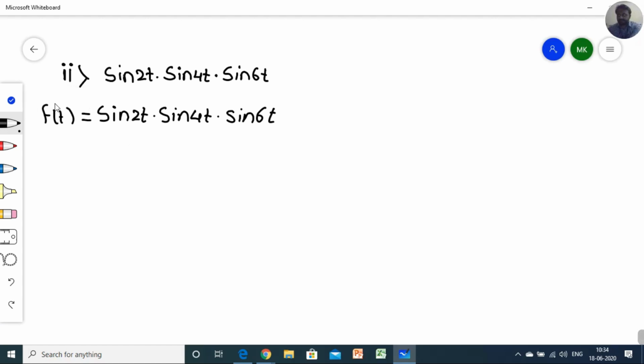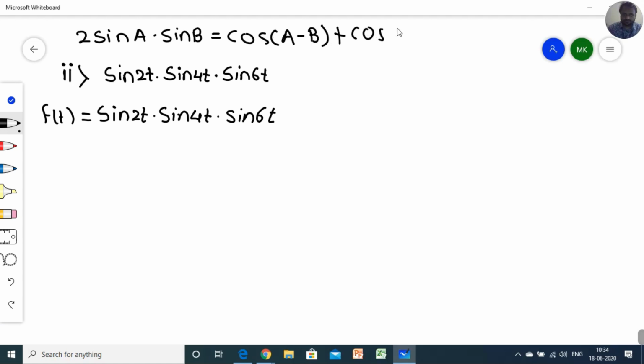If you remember, the formula is the defactorization formula: 2 sine a into sine b is cos of a minus b plus cos of a plus b.